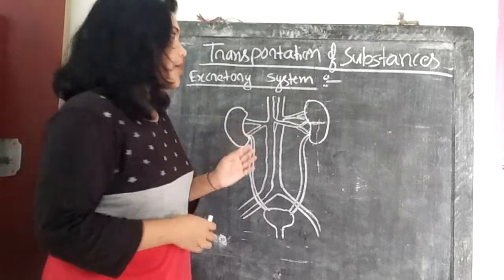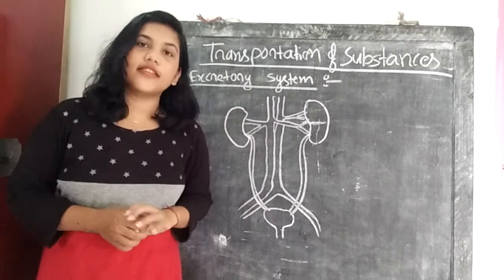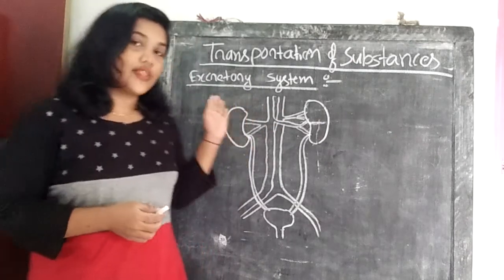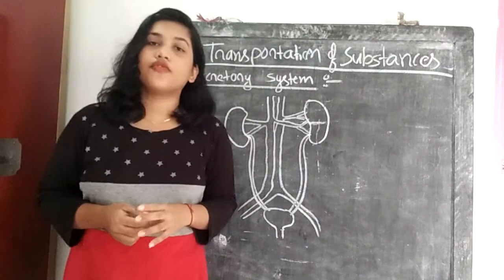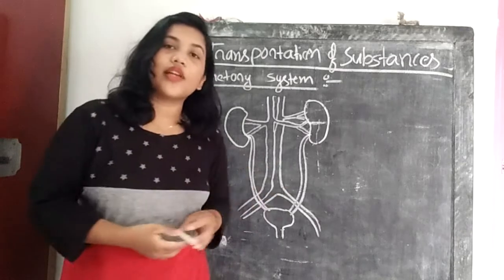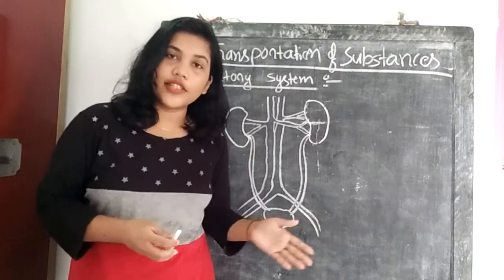Let's resume our chapter, transportation of substances. In earlier classes we have discussed the transportation system, which mainly consists of the circulatory system and the excretory system. In our previous two classes we have discussed the circulatory system.